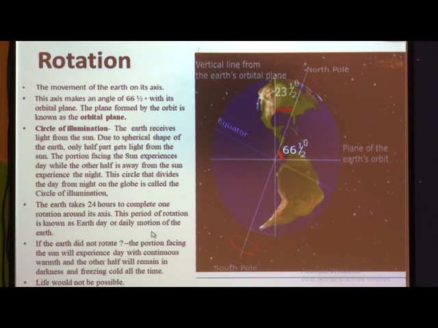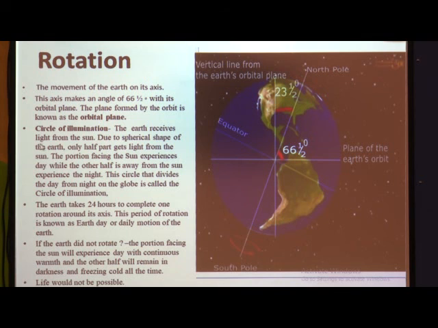So what is the reason? What happens if the earth does not rotate? If the earth does not rotate, then the portion facing the sun will experience day with continuous warmth, and the other half will remain in darkness and freezing cold all the time.